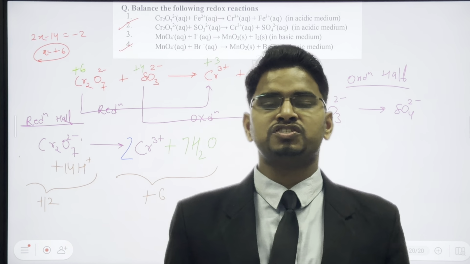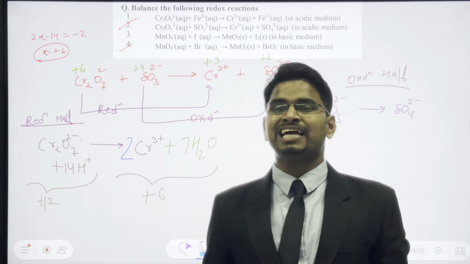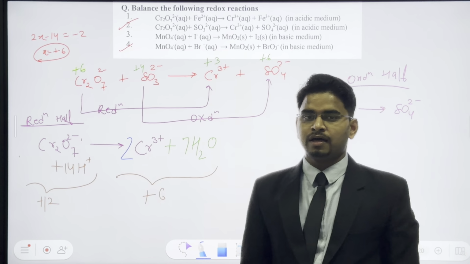Now how can we balance the charge? We can balance the charge by adding electrons. And how much charge does an electron have? Electron has a minus 1 charge. So we'll add electrons to that side where we have higher positive charge. Here we have plus 12 and plus 6, so we will add 6 electrons.